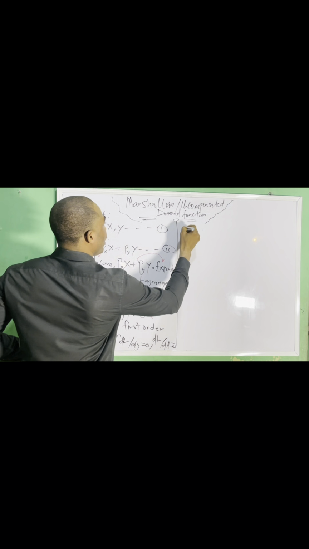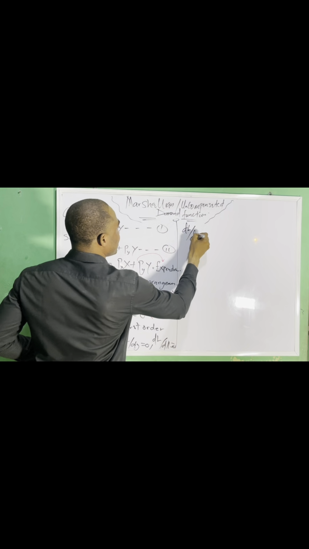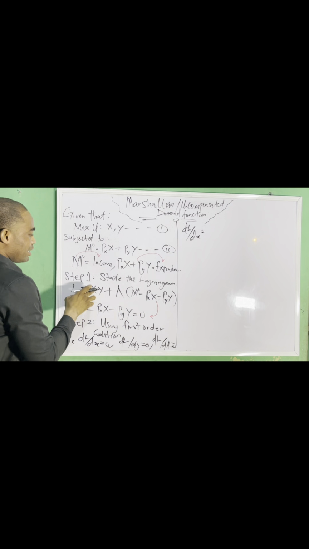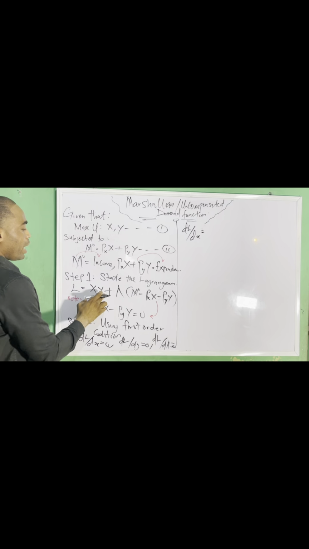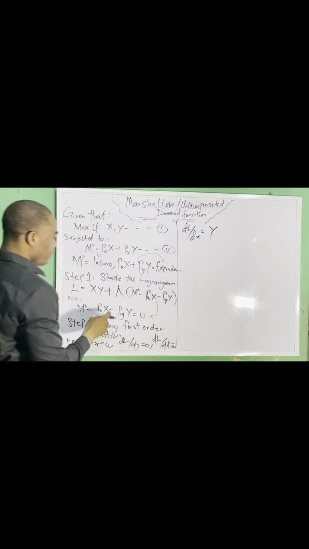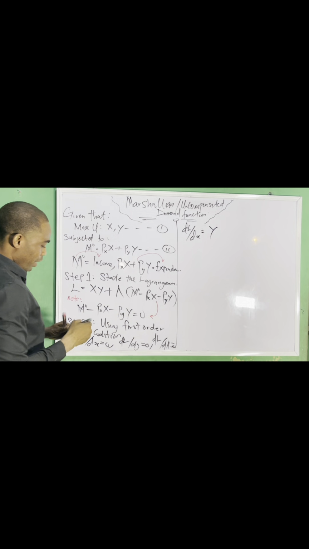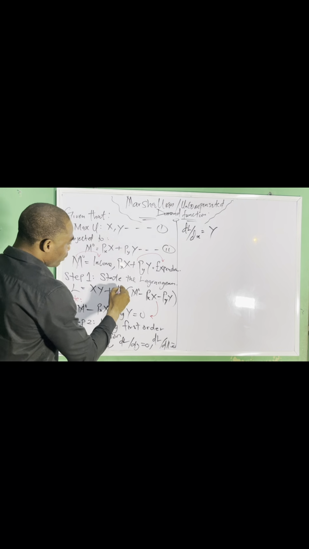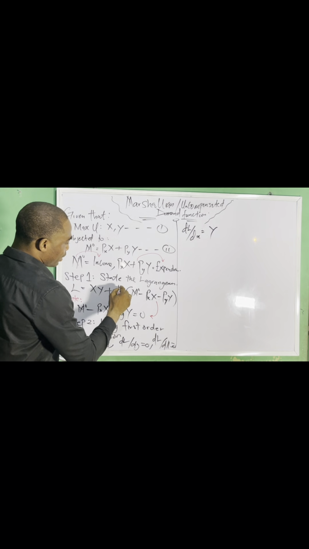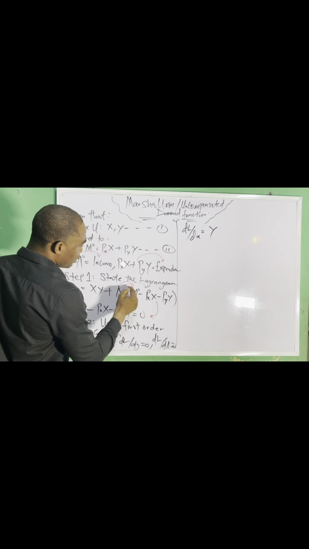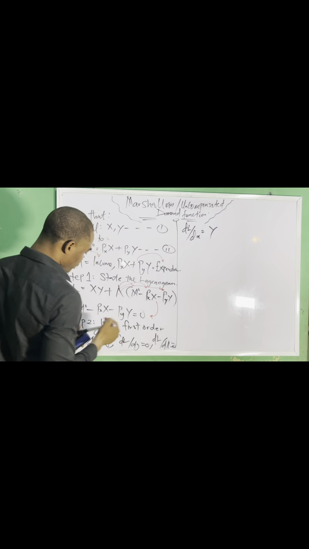Now I need to find my Lagrangian dx, which means we are applying partial differentiation. So for the Lagrangian dx, this is my x. Differentiating this will give me 1, so 1 times y, I will have y here. Then if I open this bracket, I'm having lambda multiplied by this, lambda multiplied by this, then lambda multiplied by this.